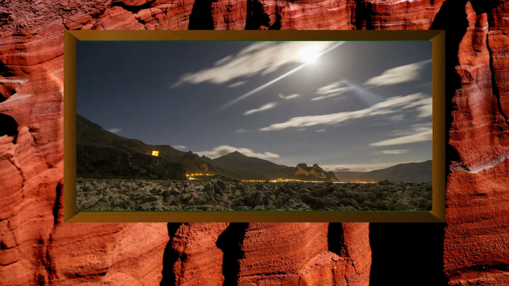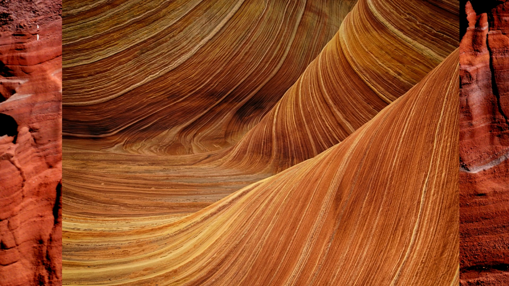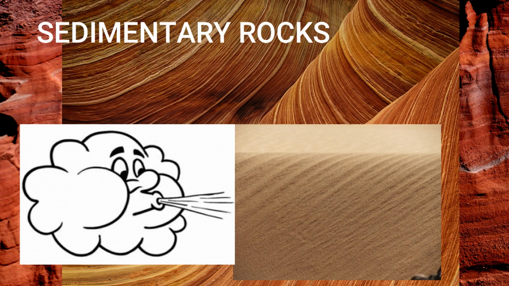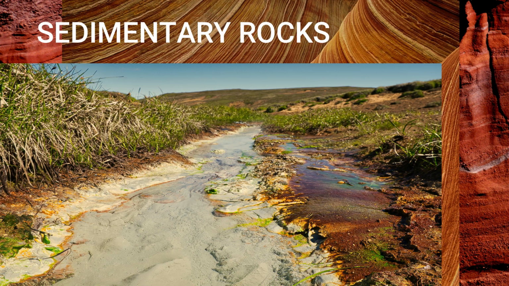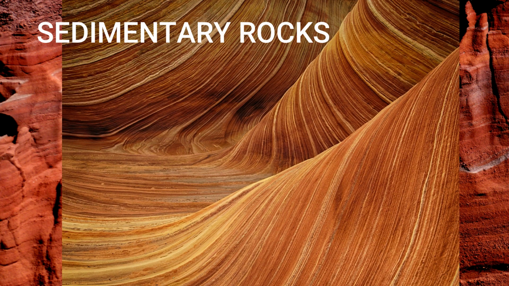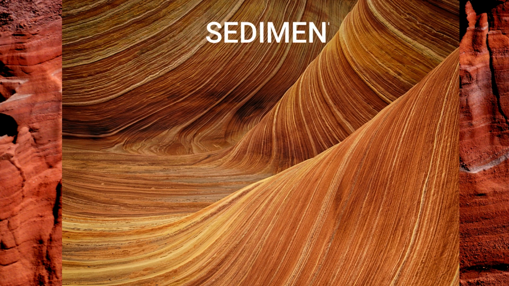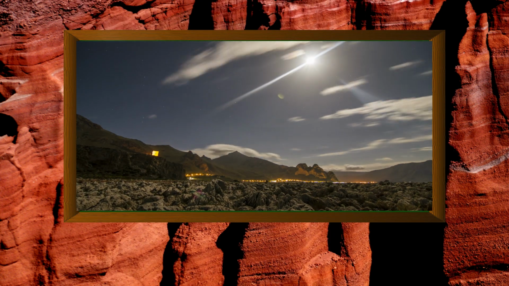Sedimentary rocks. Sedimentary rocks are formed when the smaller pieces of igneous rocks, called sediments, are carried away by wind and water and dropped in heaps at certain places in layers. These smaller pieces or sediments become harder as time passes by and take a harder form called sedimentary rocks. Sandstone, shale, limestone, and conglomerate are the examples of sedimentary rocks.